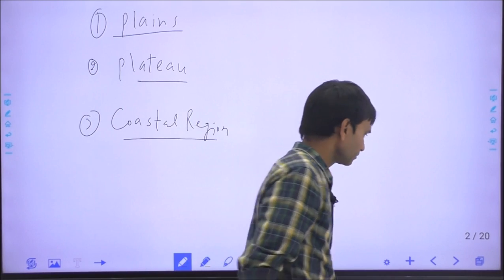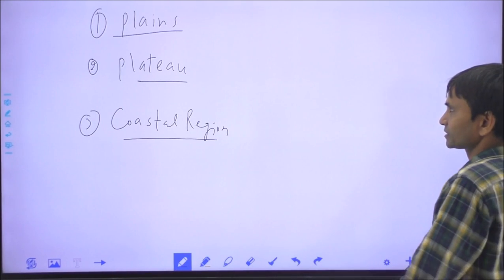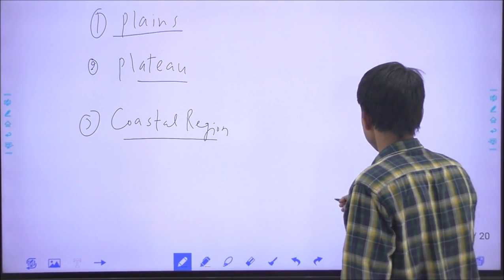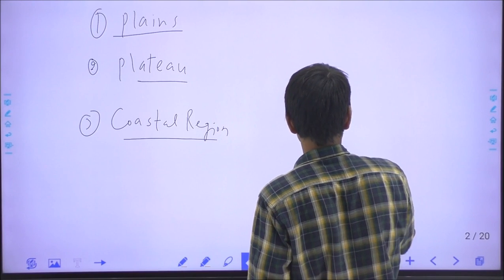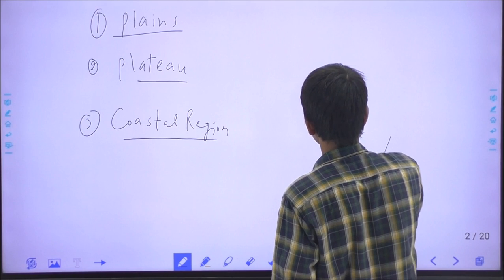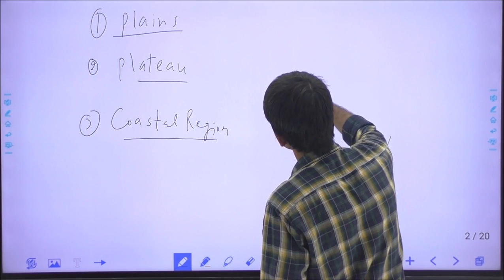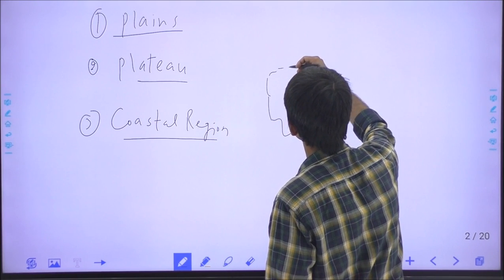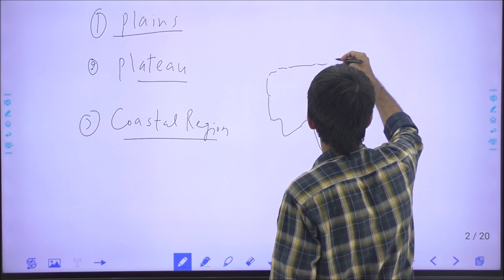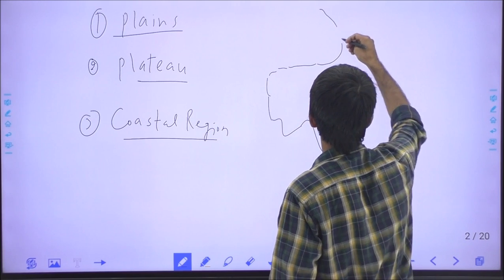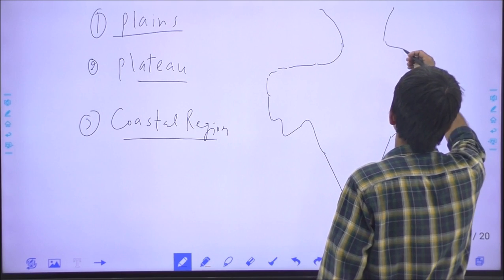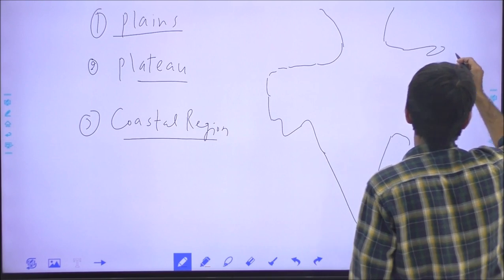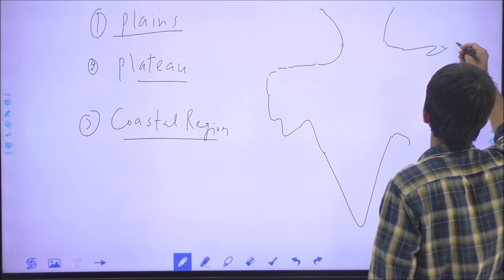Through the map we will describe these physical features. The Great Plains, also called the Northern Plains, are formed by river deposition, mainly by rivers like the Ganga, Brahmaputra and Indus.